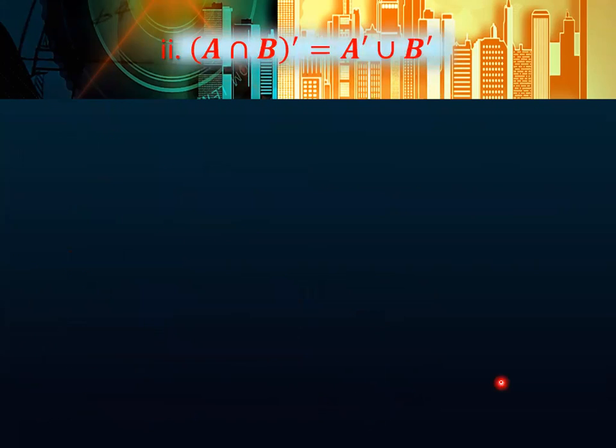Now move on to the second law, which says that A intersection B whole complement is equal to A complement union B complement.